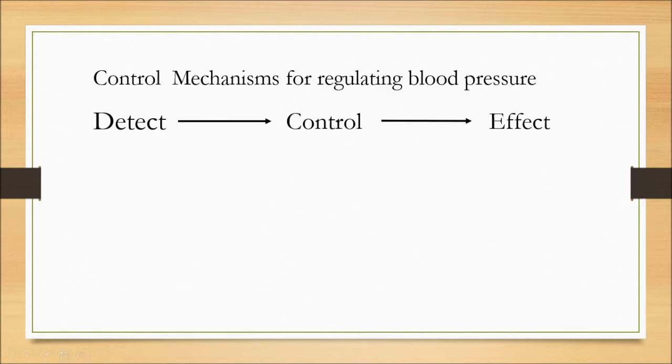The control mechanisms in the pig work in a system to detect, control, and affect the change in blood pressure, low and high. Pressure-sensitive nerve endings called baroreceptors, located in the aortic arch over the heart and also in the carotid sinuses of the pig, monitor the dilation or stretch of the blood vessel walls caused by the blood flowing through. Baroreceptors act in a negative feedback system when there is a change in mean arterial pressure to return pressure to a normal level.